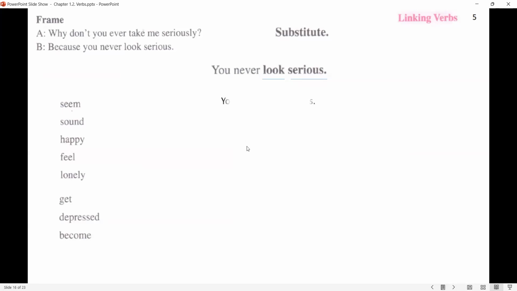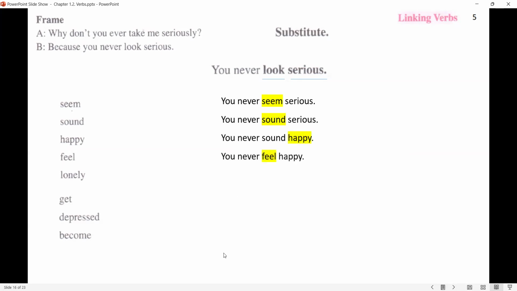Seem. You never seem serious. Sound. You never sound serious. Happy. You never sound happy. Feel. You never feel happy. Lonely. You never feel lonely.